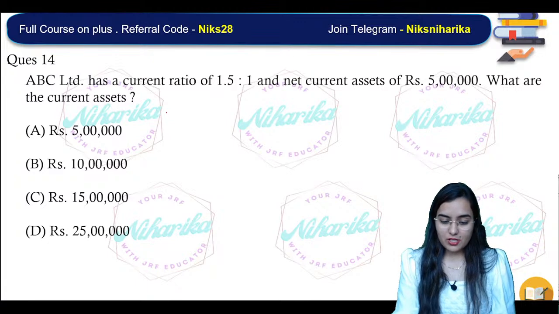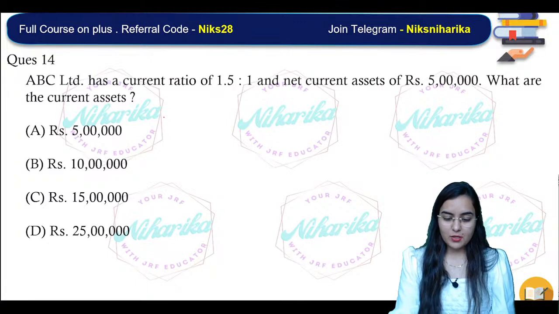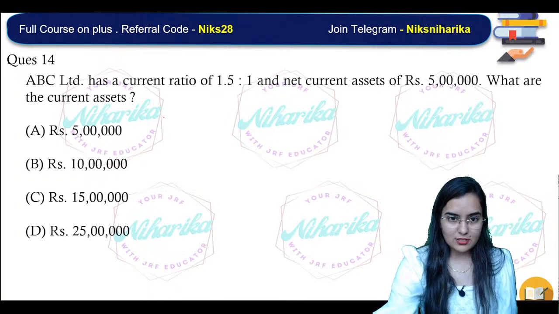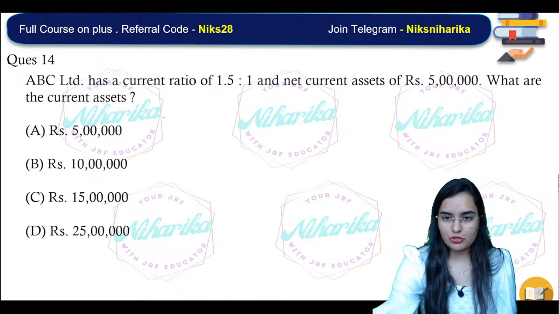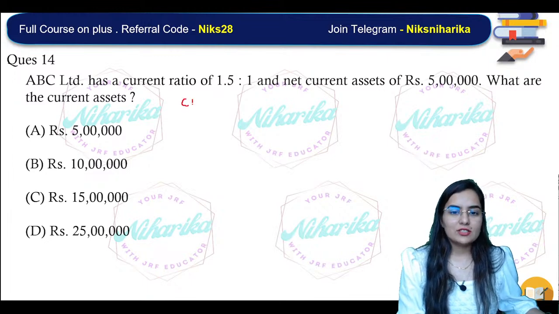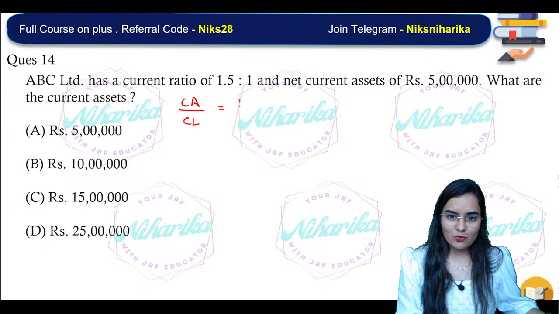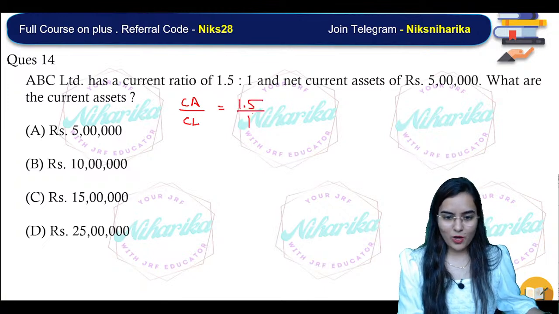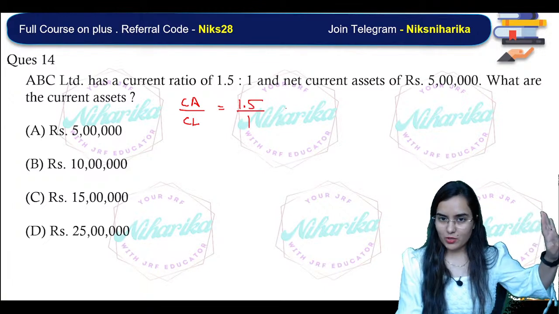Manisha also correct, Ashwini correct, Twinkle, Adiba, everyone. Wow, that's great. Let's just calculate. What is current ratio? CA upon CL equal to 1.5 upon 1.